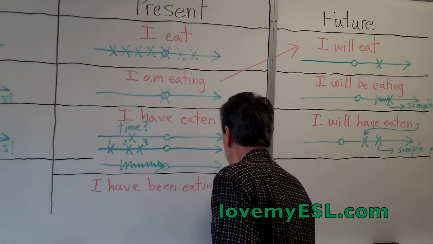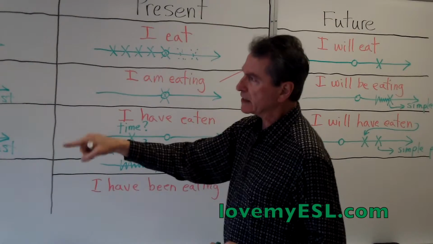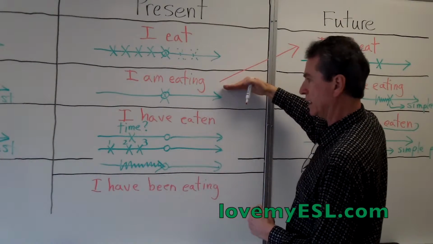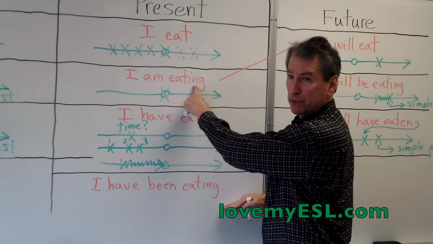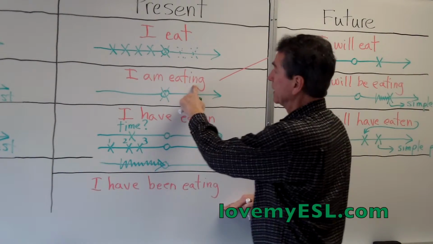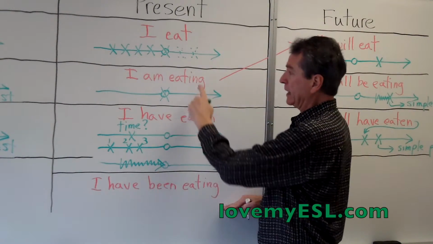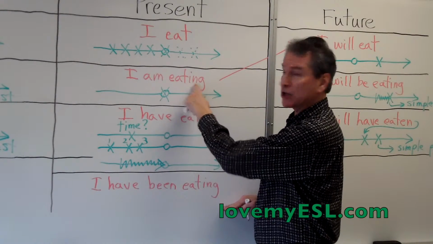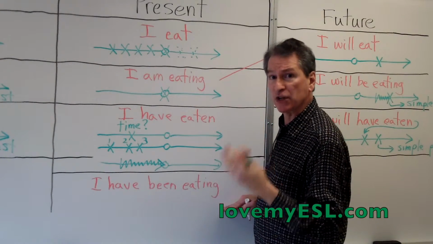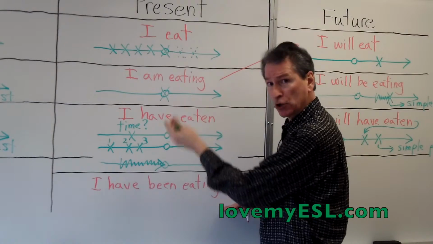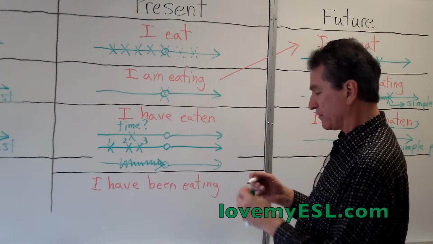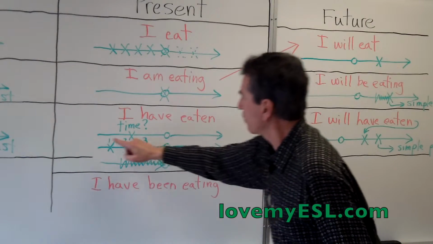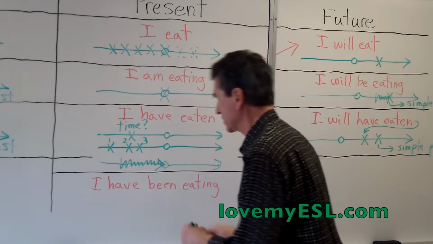Now you've noticed something interesting here. All of the continuous tenses, so this line here and the line down here, are all going to have -ing verbs on them. Continuous means -ing. And anytime you see an -ing in English, it means the action is not finished yet. It's ongoing, it's continuous.